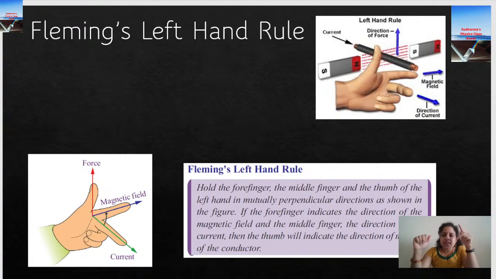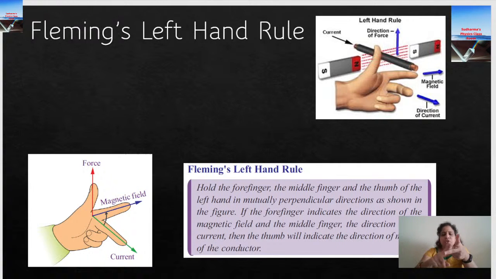So keep the three fingers in mutually perpendicular directions such that the central finger indicates the current, the forefinger indicates the direction of magnetic field, then automatically the direction in which the thumb points gives you the direction of force or motion acting on the current carrying conductor.